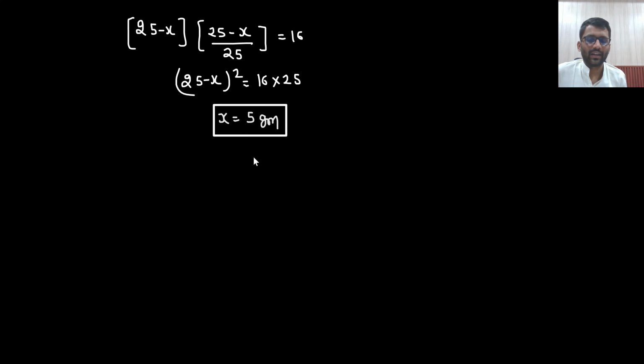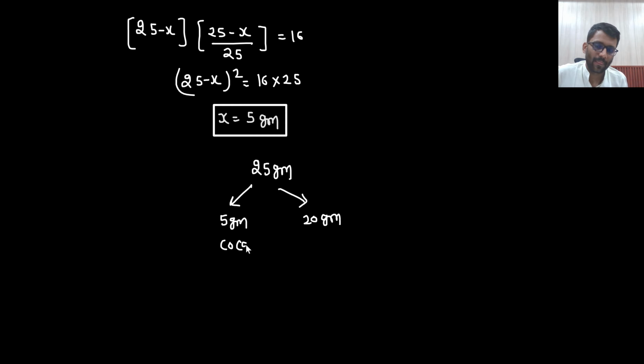So from here I can again make the block diagram that initially I had 25 gram of coffee. Then I took 5 gram out of it and then replaced it with 5 gram of cocoa powder. Cocoa, and this would be coffee. Now this was my mixture P. Now in mixture Q, what did I do? I took again 5 gram. I will again take out 5 gram.